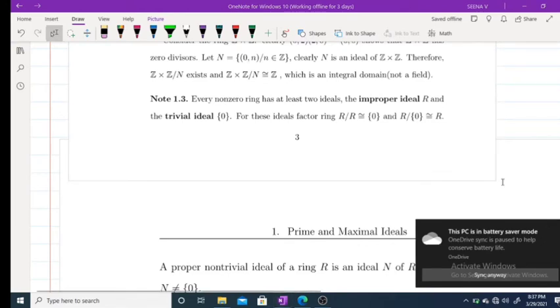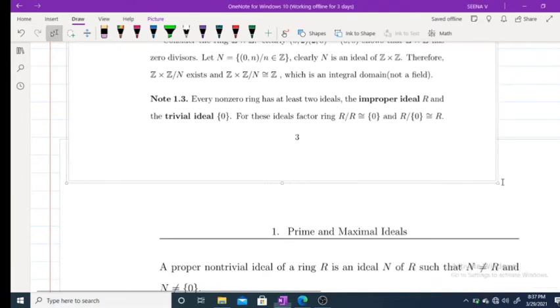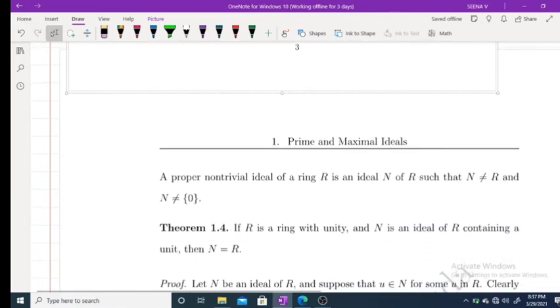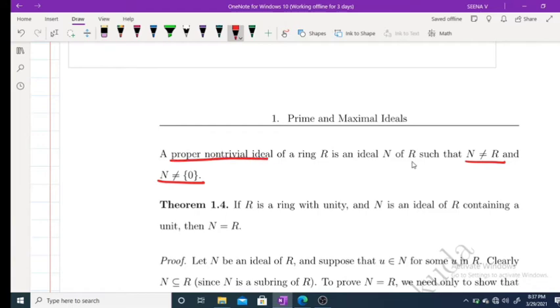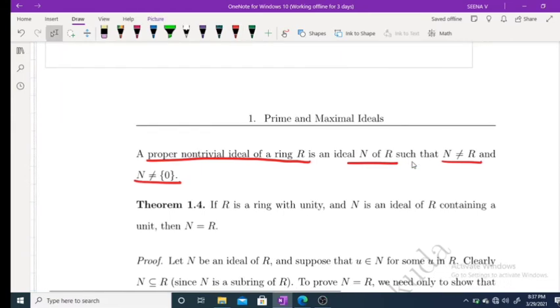Now, a proper non-trivial ideal of a ring R is an ideal n of R such that n is not equal to R and n is not equal to {0}.